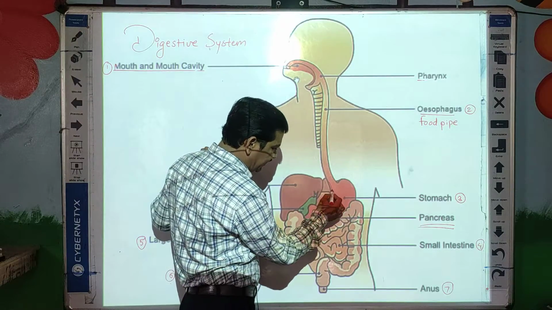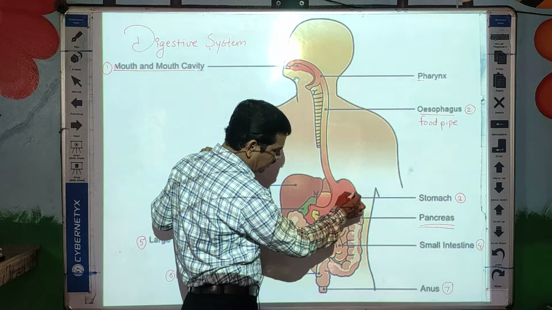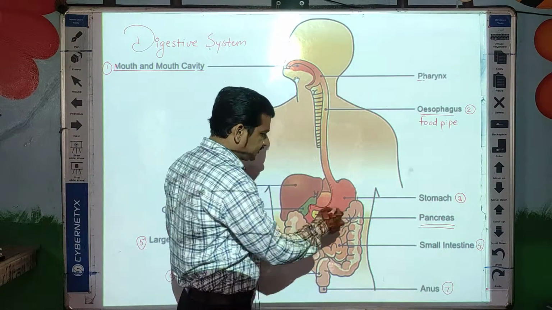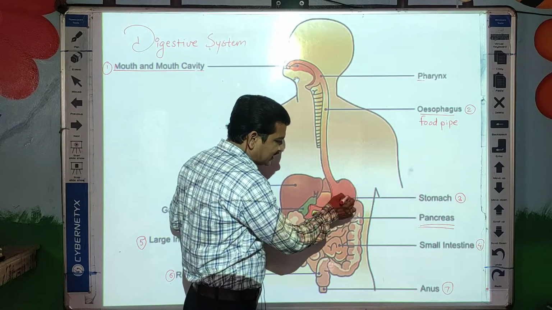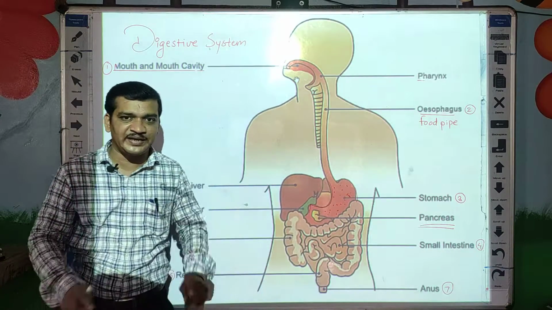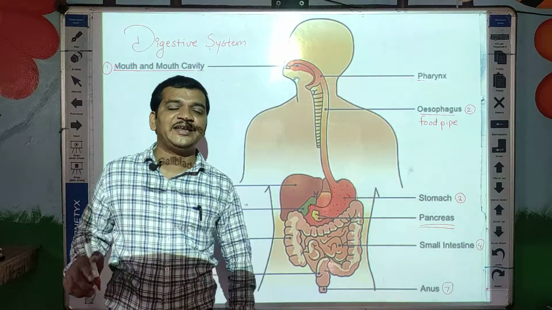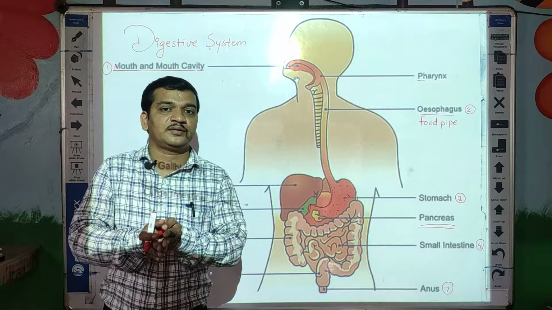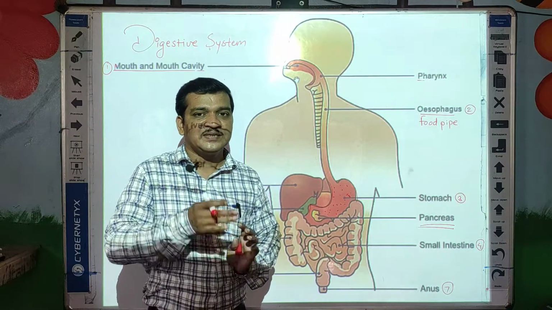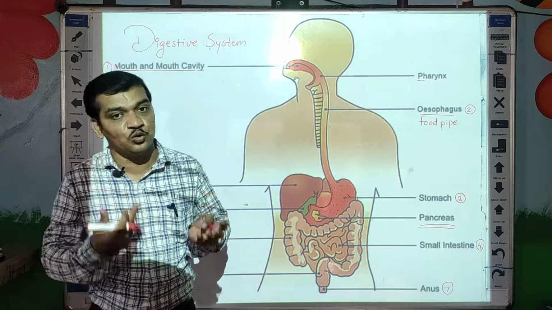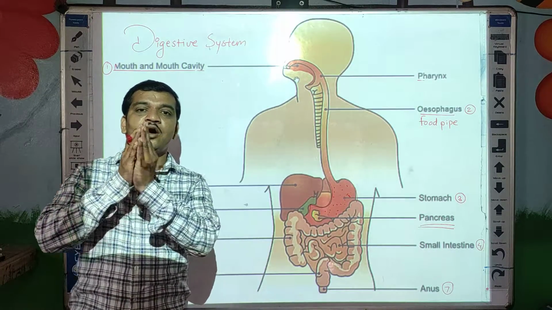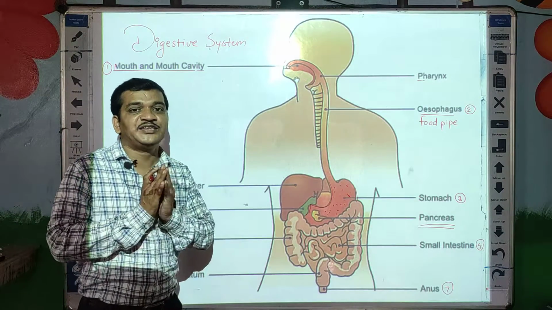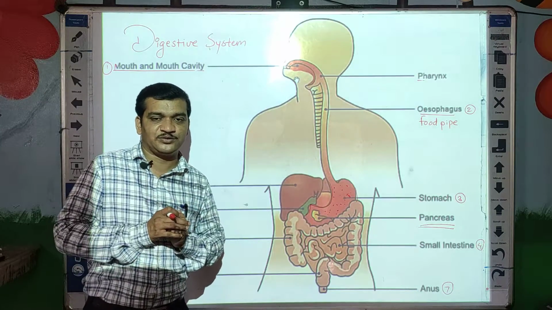Now, the stomach is like a U-shaped bag, or a J-shaped bag, you can also call it. When the food enters the stomach, the stomach secretes juices from its inner lining. The inner lining is the internal wall, the inside wall of the stomach. Secretes means what, students? Produce. So the inner lining of the stomach produces digestive juices, hydrochloric acid.